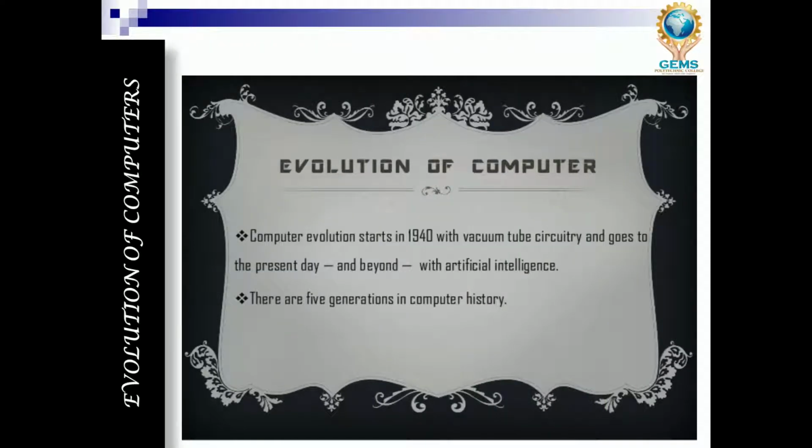Evolution of computer. Computer evolution starts in 1940 with vacuum tube circuitry and goes to the present day and beyond, to artificial intelligence. There are 5 generations of computers. So evolution of computers reduces man's efforts and energy and saves time. All these things are included in the invention or evolution of the computer. As already said, there are 5 generations in computer history. We are going to see them one by one in a detailed manner.